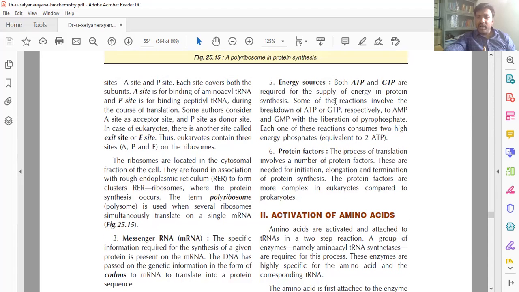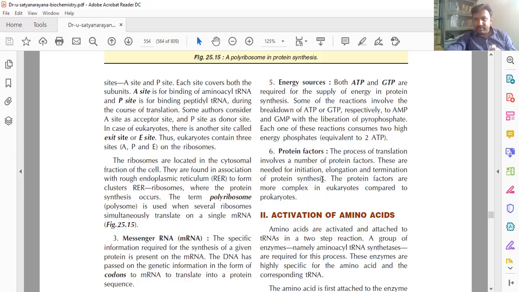Next thing required: an energy source. During the transfer and addition of amino acids and formation of the peptide bond, energy is required in the form of ATP and GTP. So the energy sources are ATP and GTP.